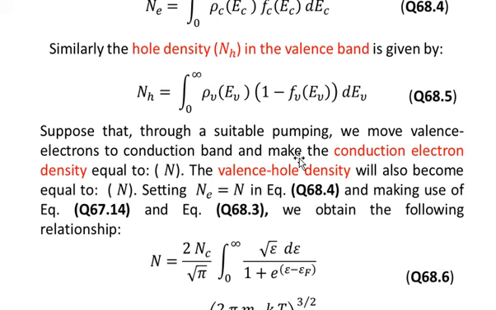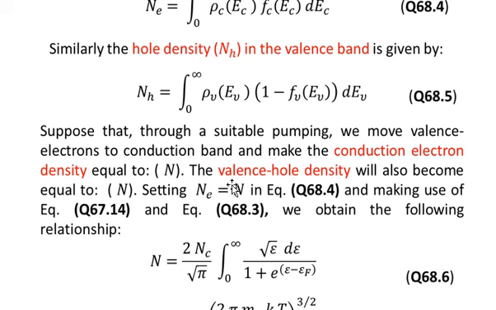Suppose that through suitable pumping we move valence electrons to the conduction band and make the conduction electron density equal to n. The hole density will also become equal to n, because we have moved the electrons from the valence band to the conduction band.